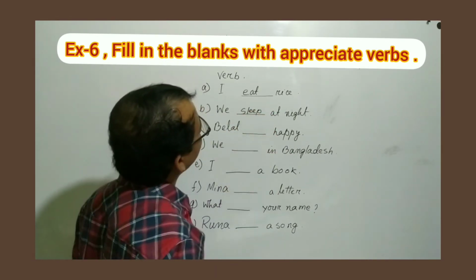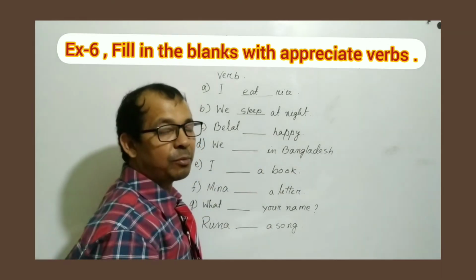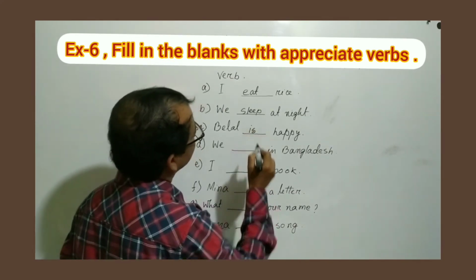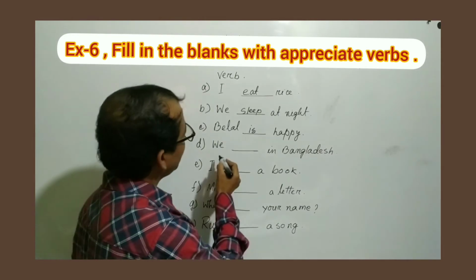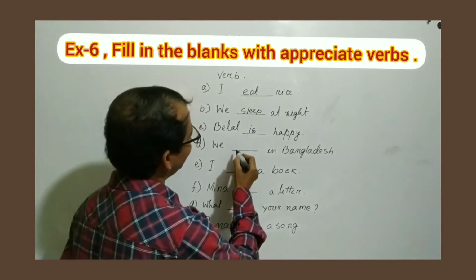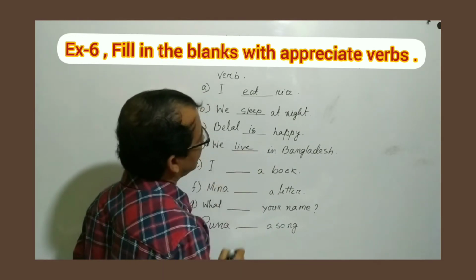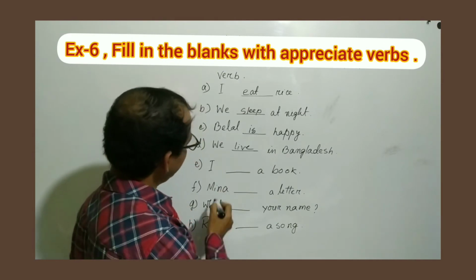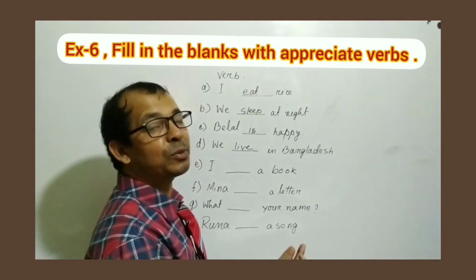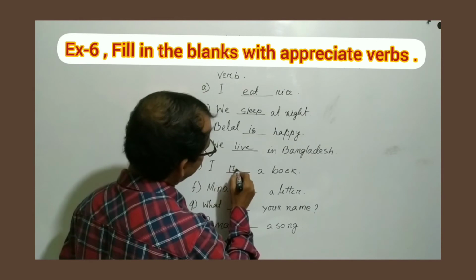We sleep at night. Bilal dash happy. What verbs can we write here? Yes, is verb. Bilal is happy. We dash in Bangladesh. Okay, what verbs? Yes, we live. We live in Bangladesh. And I dash a book. What do we do a book? Yes, my dear student, we read a book.